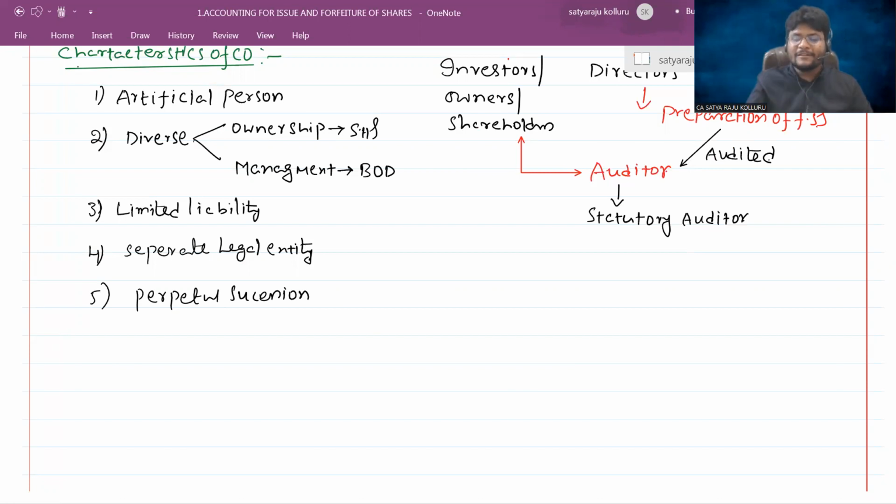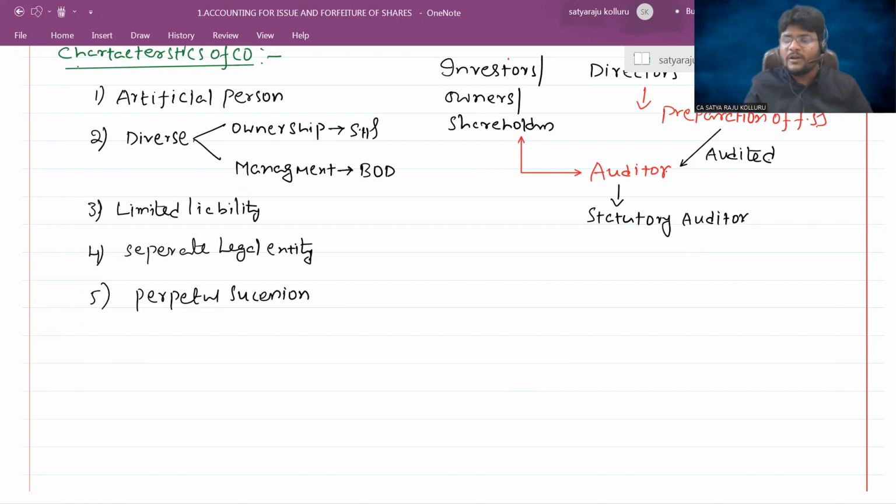Even though all the directors died, even though all the shareholders died, still the business is going to continue, because each and every shareholder has legal heirs. At that point of time, legal heirs will occupy the position of the shareholder. If directors died, then shareholders will appoint new persons as directors. That's why the company form of business organization has perpetual succession.